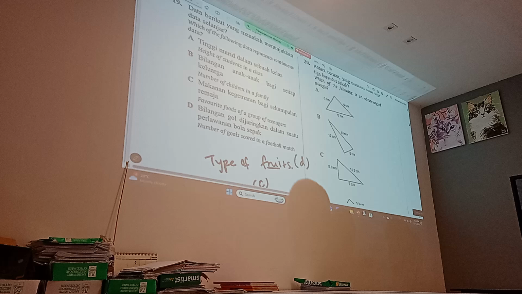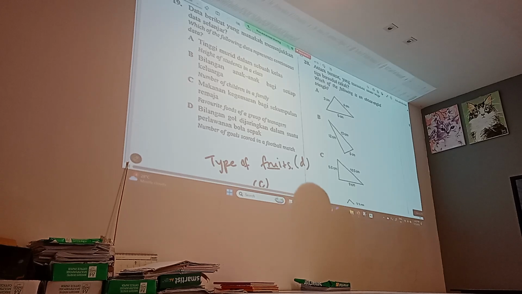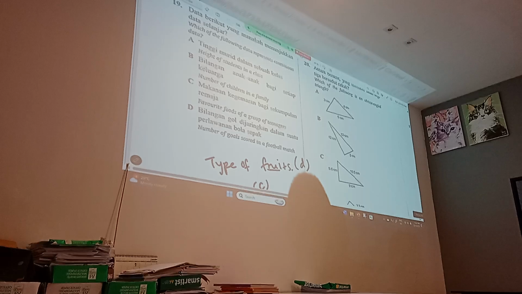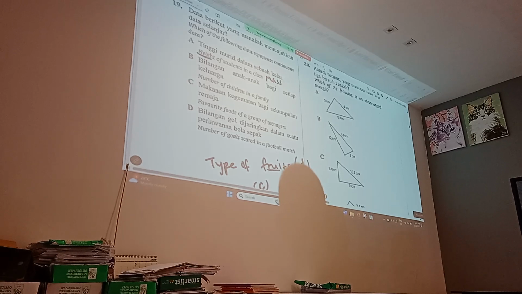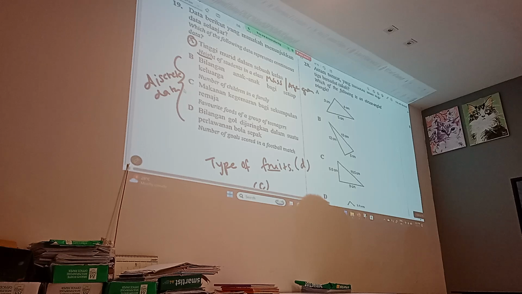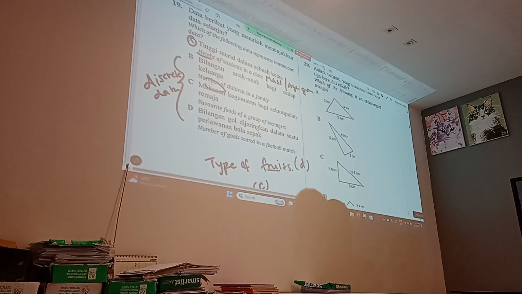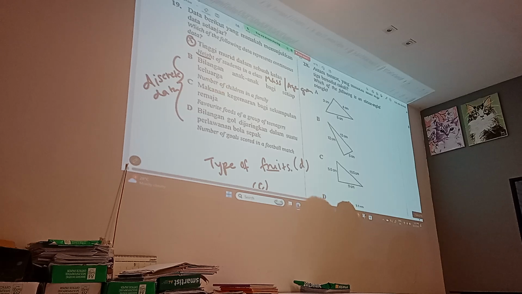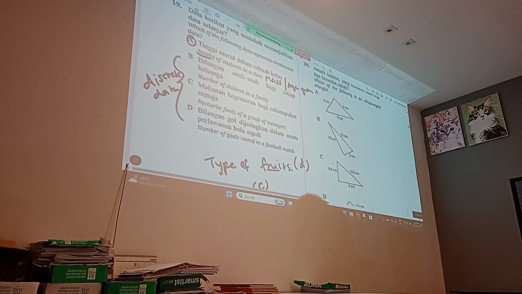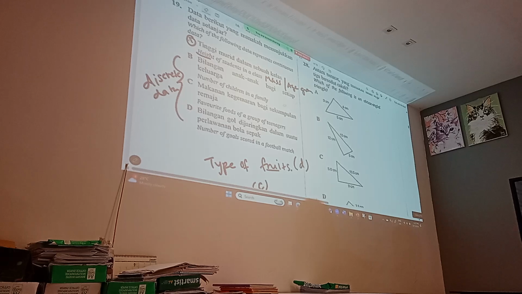Alright, so which of the following data represents continuous data? Height of student. Other than height, we can also use mass or age group. Okay, so this is the answer. BCD, these are all discrete data. We cannot measure with number, they don't have decimal value. You cannot tell somebody that I have 1.2 children at home. Cannot. Number is whole number. So you cannot put decimal, yeah? Alright.